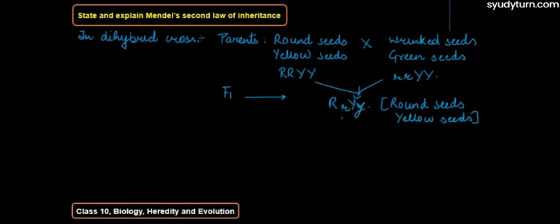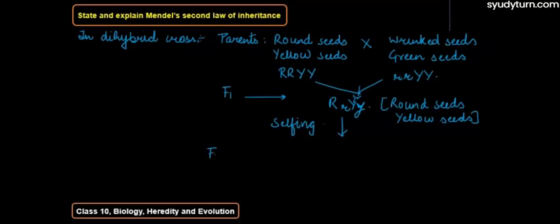And when we do selfing, guys, it means we cross this hybrid, which is heterozygous for both characters, round seeds and yellow seeds. So what we actually did is we self-pollinated those plants.